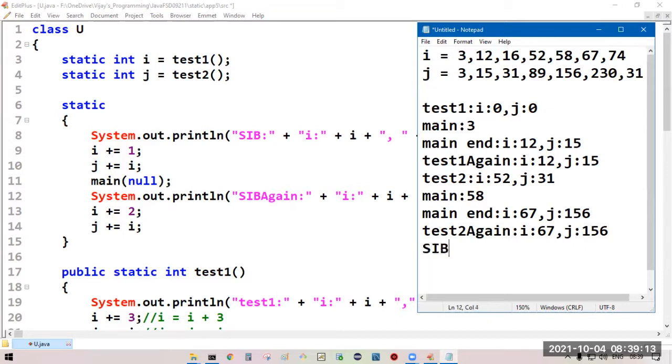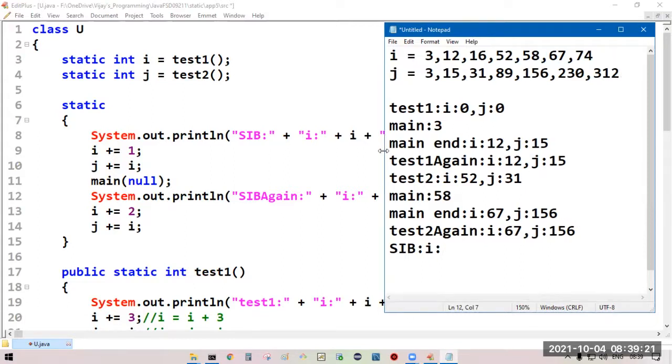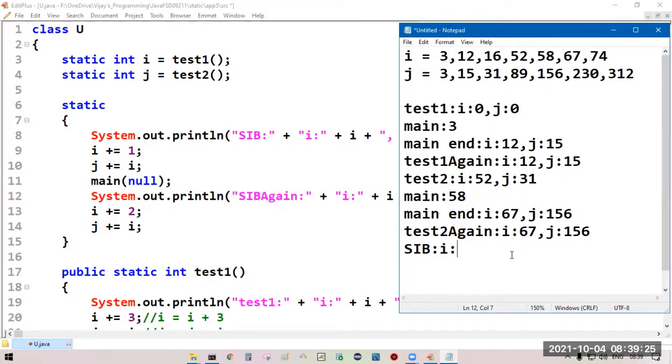SIB colon I colon current I value, current I value 74, current J value 312.